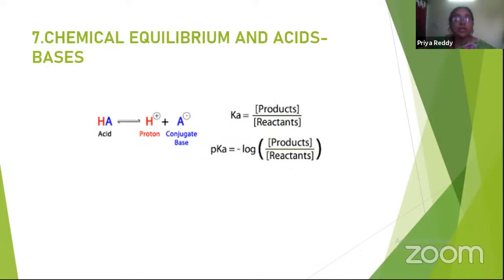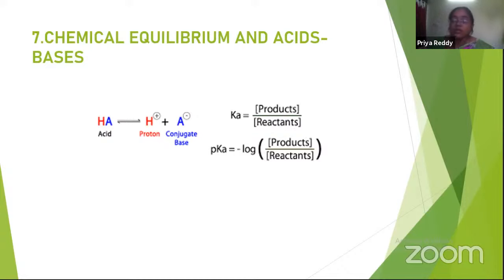Seventh unit consists of chemical equilibrium, acids and bases. So almost all the processes in the universe will attain equilibrium at some stage. So we have to study chemical equilibrium, then only we can really go to the synthesis of any chemical. Means at what stage the chemical reaction attains equilibrium is definitely required, because if the reaction acquires equilibrium at the initial stage itself, the yield will not be produced.